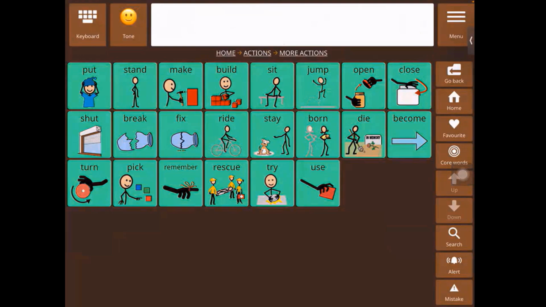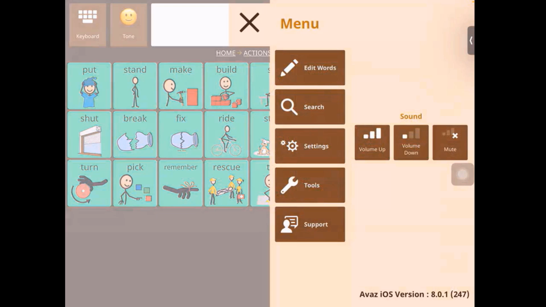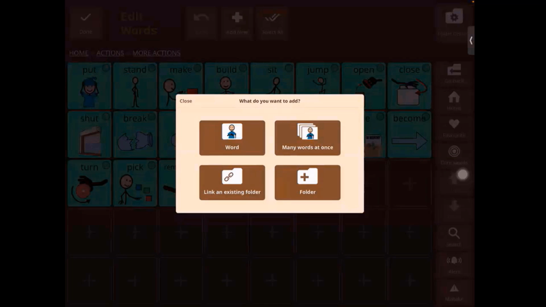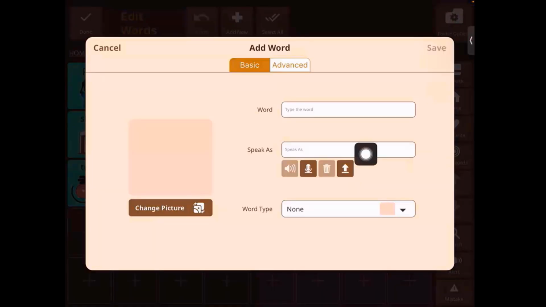Clear. Okay, so let's go into menu, edit, add new. This time I'm going to add a new word so that I can show you this new function. We're going to go into advanced. Sorry, just before that we need to type the word in. Okay, so I'm going to add a YouTube video for the word cleanup.